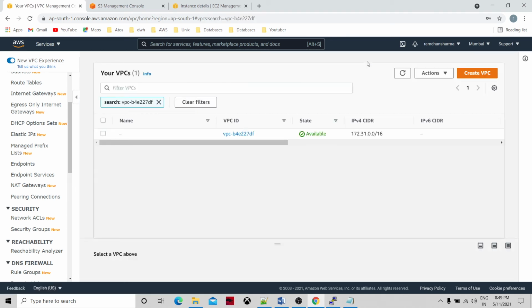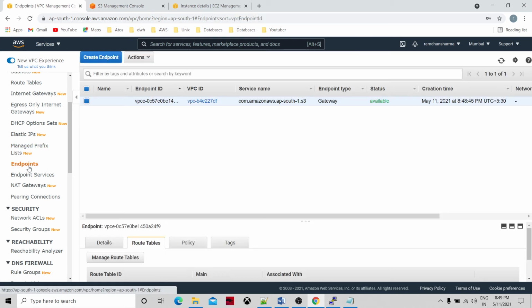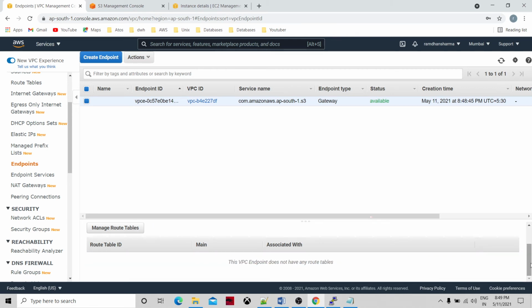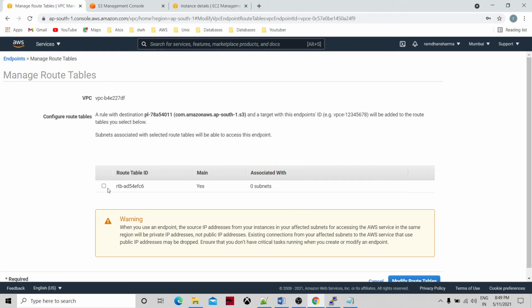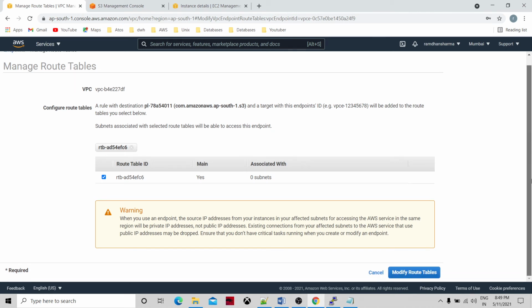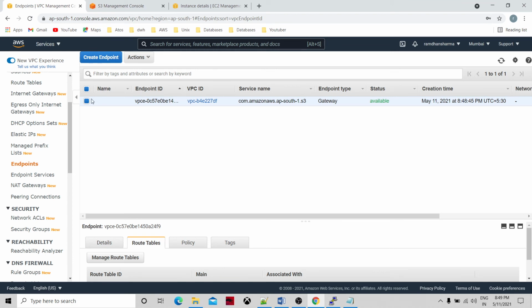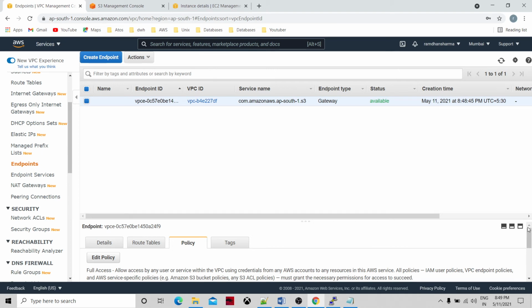VPC ID. And let me go to the endpoint. We have the full access.